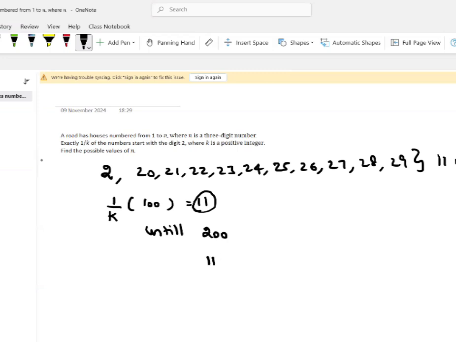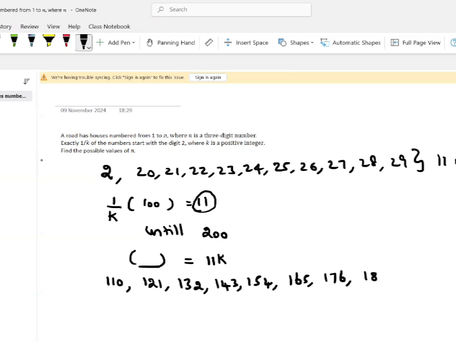we can rewrite this as 11 times k is equal to that three-digit number. So an 11 multiple in three-digit form. That makes our work easier. So this number value can be 110, 121, 132, 143, 154, 165, 176, 187, 198. So these will be the possible values of n until 200.